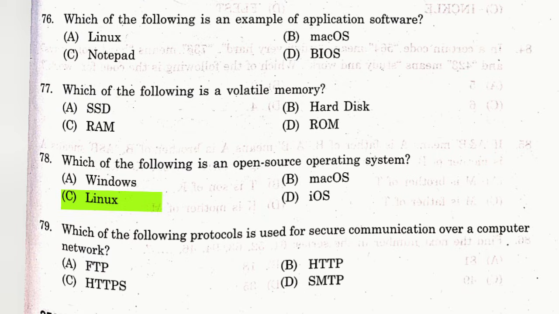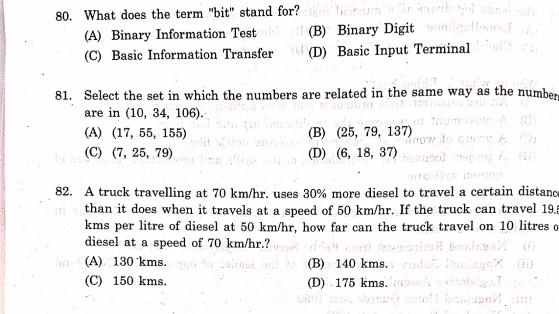Which of the following protocol is used for secure communication over a computer network? The answer is C, HTTPS. The full form is Hypertext Transfer Protocol Secure. Question number 80. What does the term bit stand for? The answer is B, binary digit.